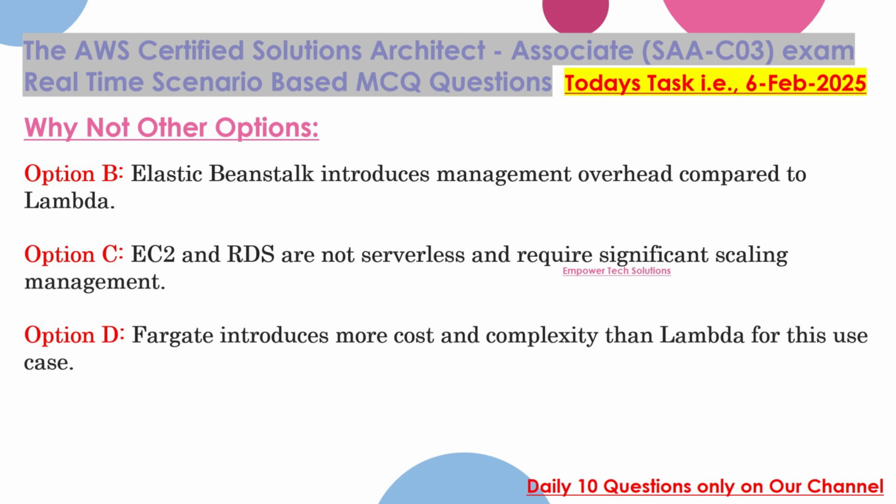Why not other options? Option B, Elastic Beanstalk introduces management overhead compared to Lambda. Option C, EC2 and RDS are not serverless and require significant scaling management. Option D, Fargate introduces more cost and complexity than Lambda for this use case.